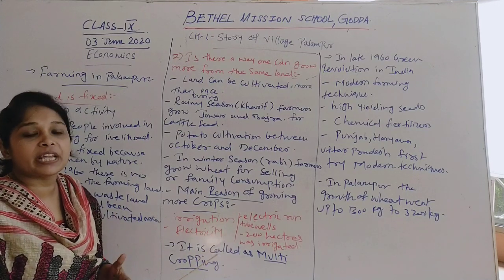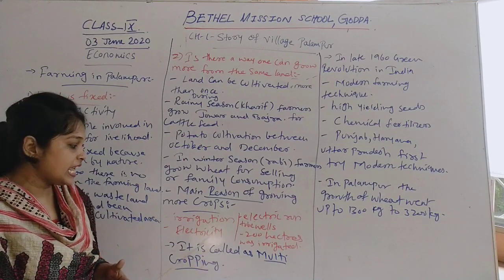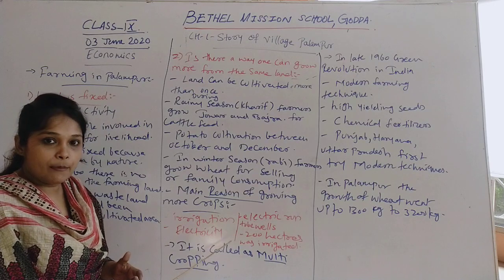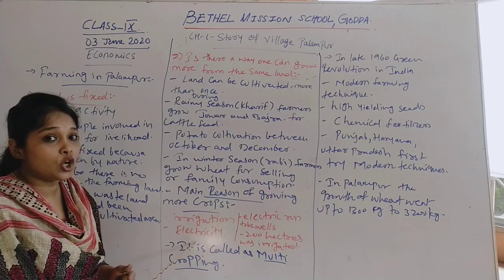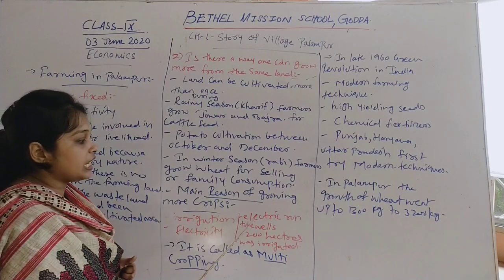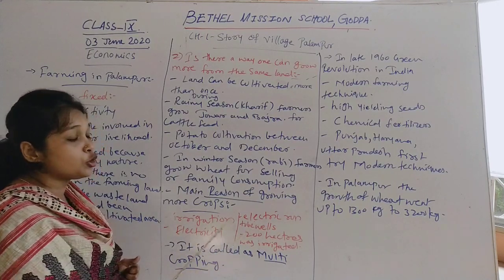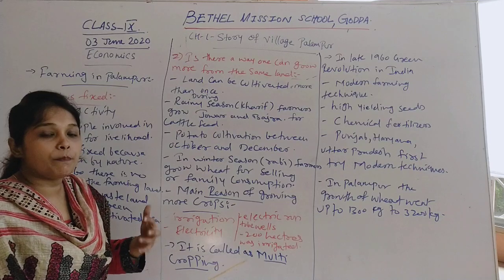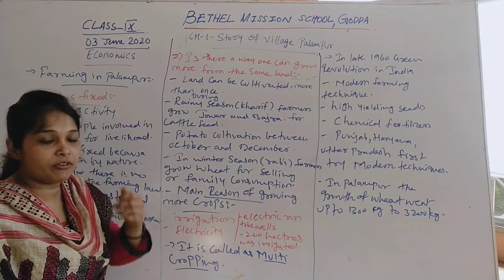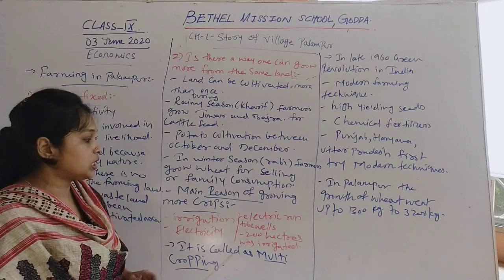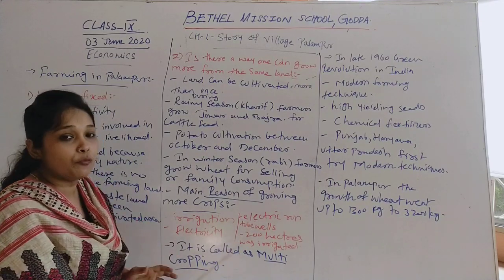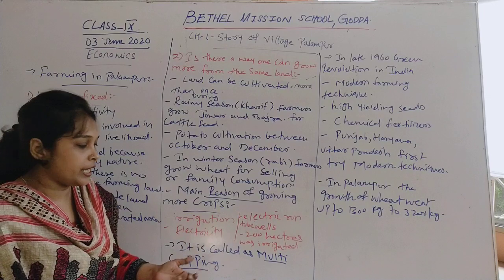Well-developed irrigation facilities should be there. In Palampur, they have well-developed irrigation facilities, and electricity is also there, by which they use electric-run tube wells. When we compare traditional techniques of irrigation with electric tube wells, the tube wells are better and more powerful, because they help more in irrigation.